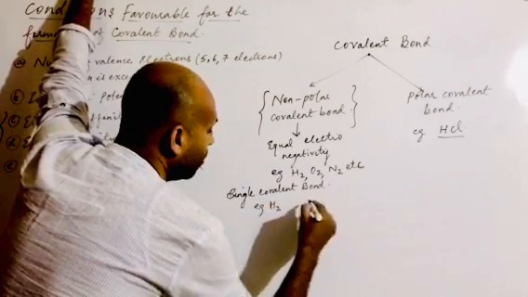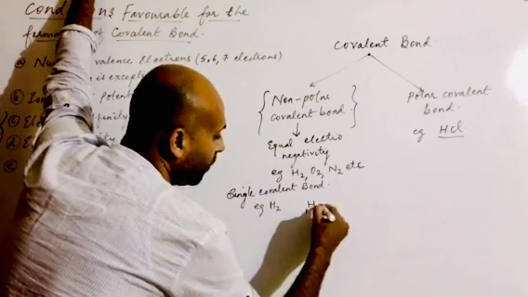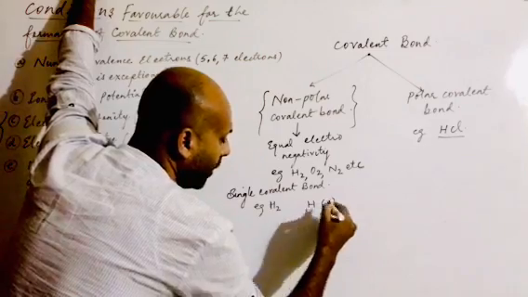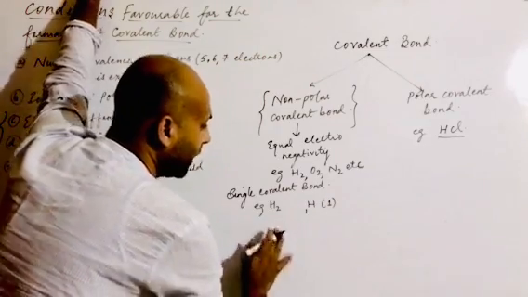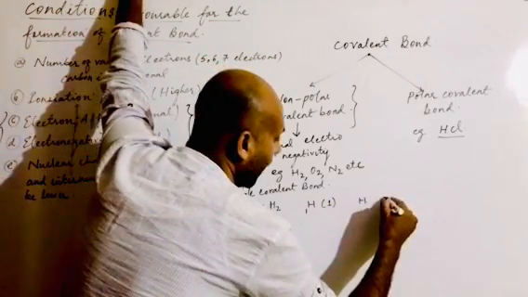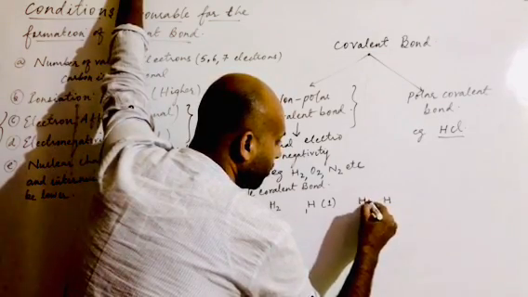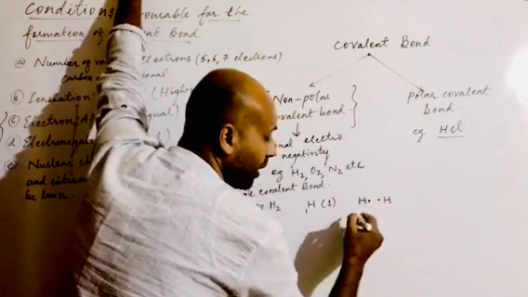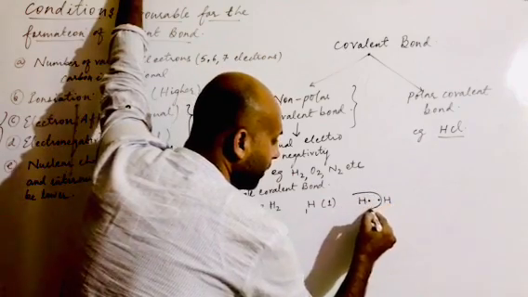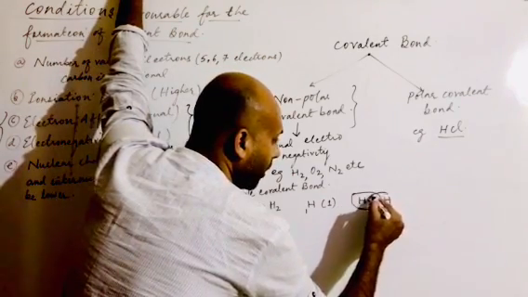That is hydrogen. You know, children, hydrogen has atomic number 1, so the electronic configuration will also be 1. So this one atom of hydrogen I can write here, and again one atom of hydrogen I have taken. Is it clear or not? Hydrogen has how many electrons in the outermost orbit? 1 electron. This hydrogen also has 1 electron. So this sharing will take place to form a what?